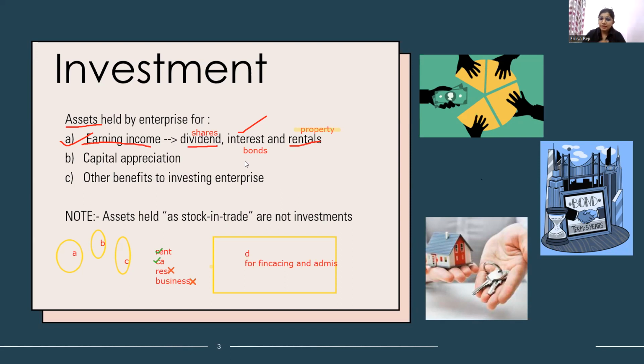Do we receive any income from it, like rent or anything? No. Is there any capital appreciation there? There's no capital appreciation. We are using it for business purposes. So if you buy a property for any business purpose, it will not fall under the category of AS13. Okay, now let's move on.